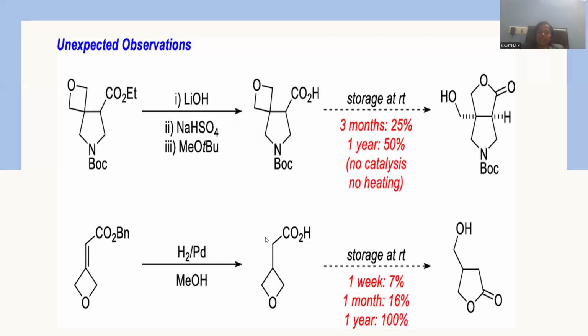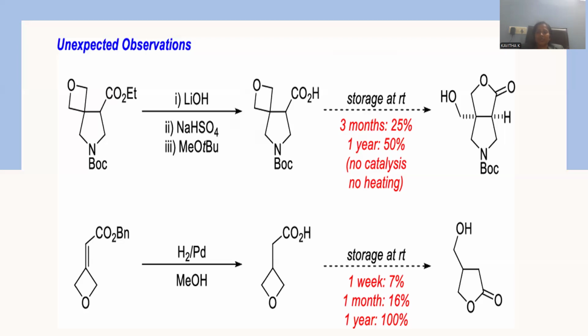Later on, the molecule is in the form of a carboxylic acid at position number 3. Again, it is more reactive towards ring cyclization, and this four-membered ring will be opened slowly, and you can notice the hydroxyl. This hydroxyl oxygen is coming from this oxetane oxygen only, and whatever carboxylic acid is there at position number 3 will participate in the ring cyclization, giving rise to a lactone ring.